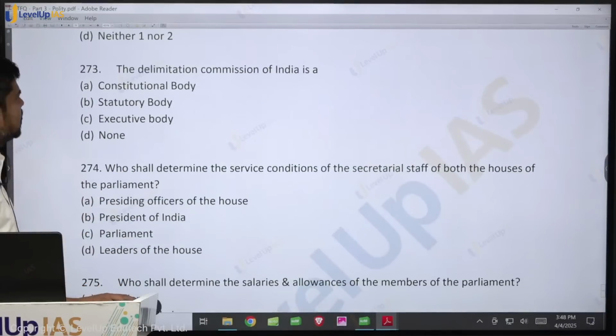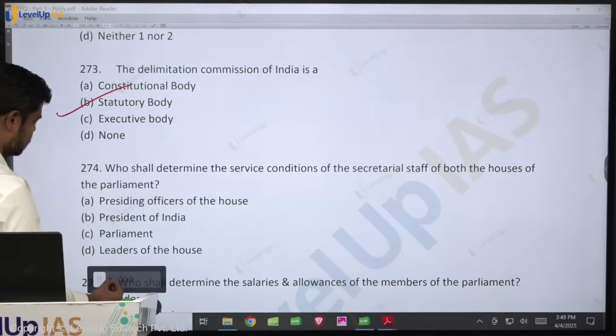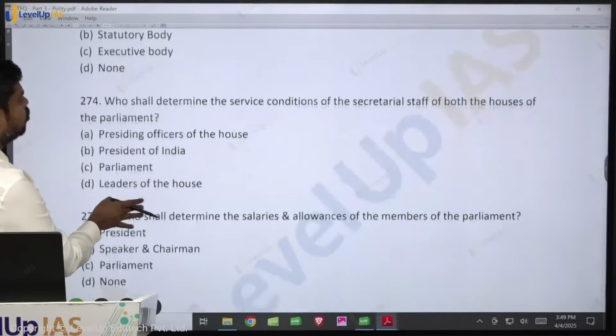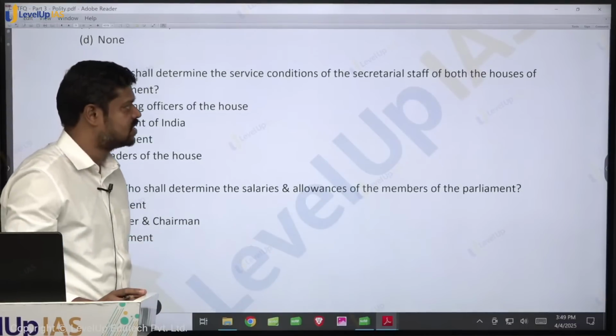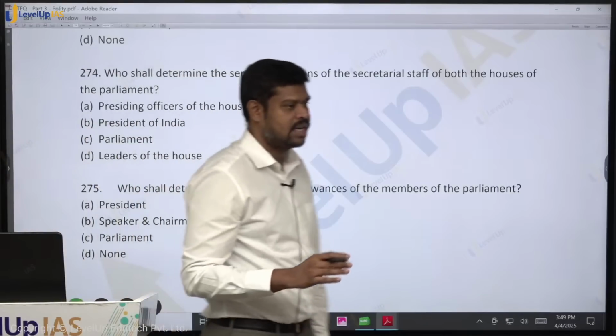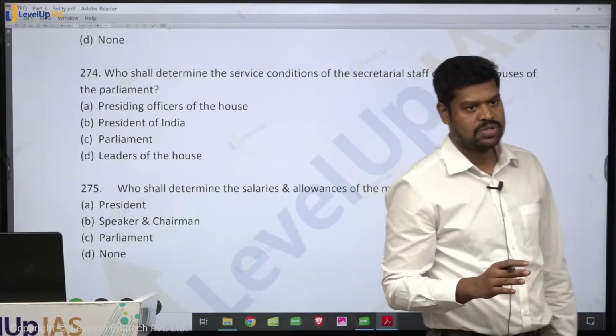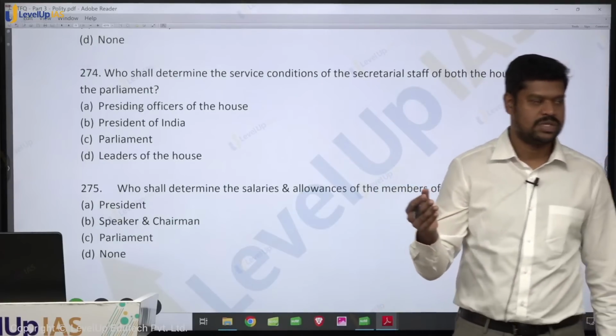The Delimitation Commission of India is what? Is a statutory body. So we already discussed this. Who shall determine the service conditions of the secretarial staff of both houses of the Parliament? In fact, try to understand that as per the Constitution of India, both houses can have their own secretariat staff. So they can make recruitment and all those things.